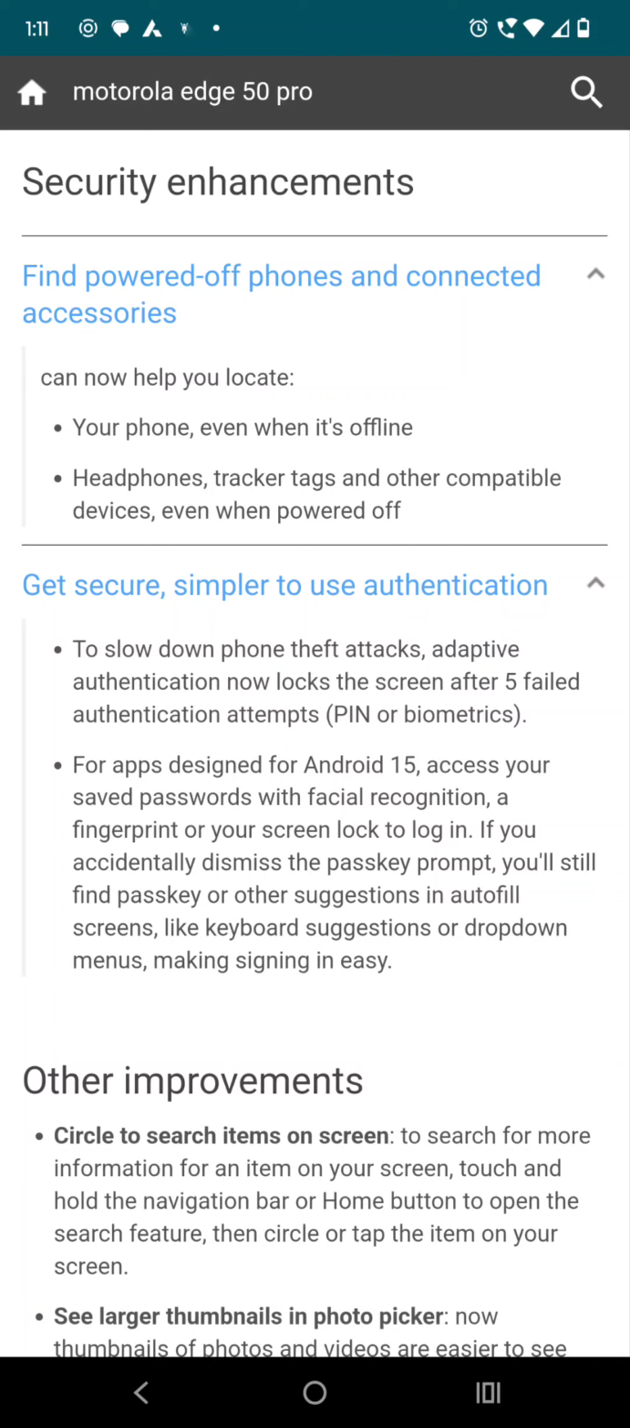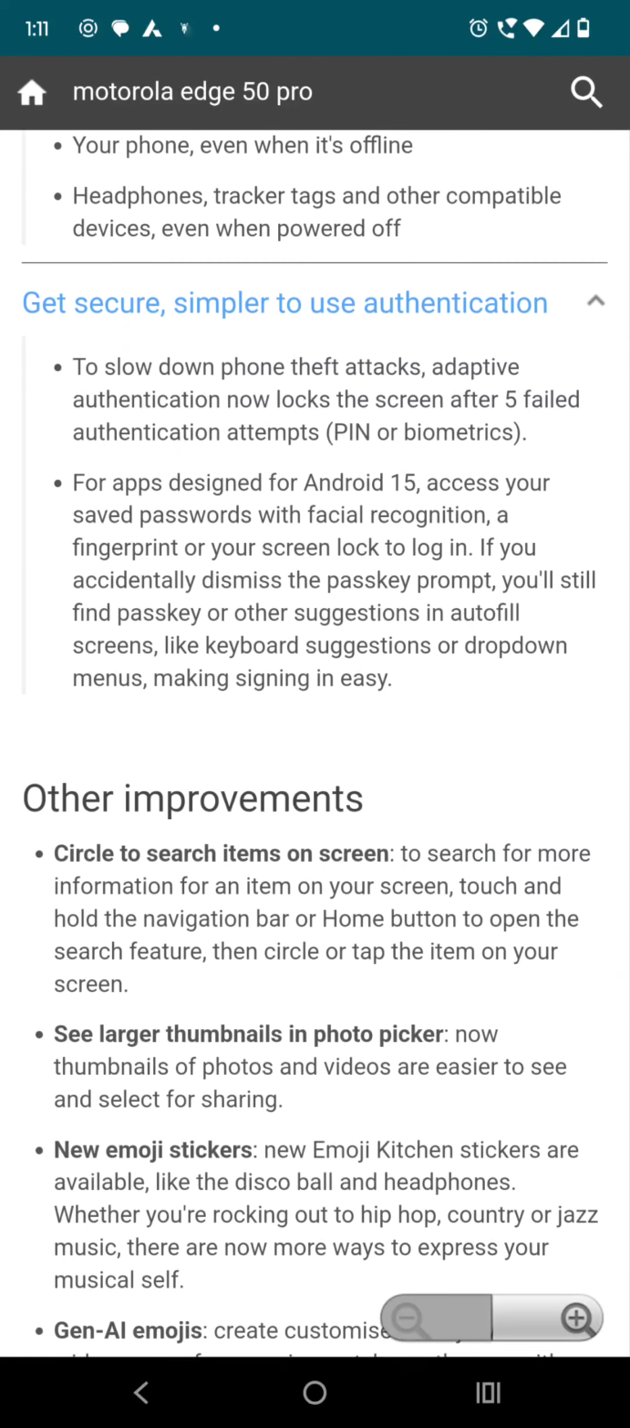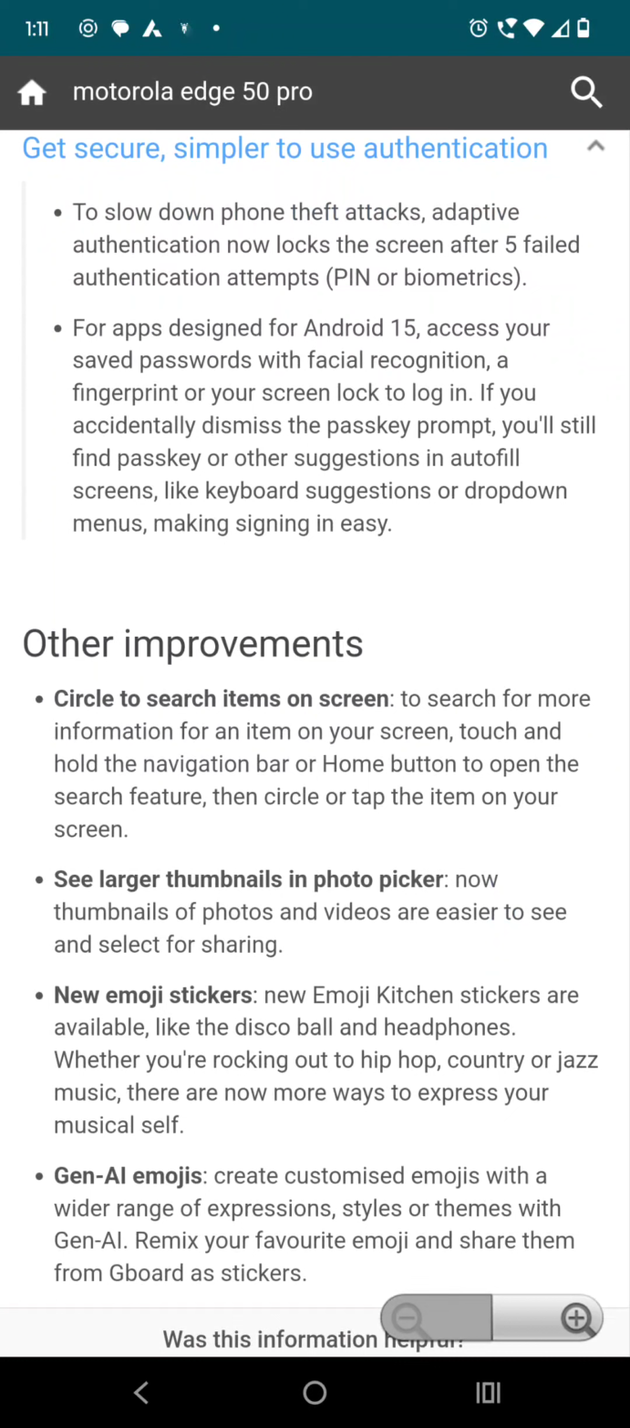If you accidentally dismiss the passkey prompt, you will still find the passkey or other suggestions in the autofill section, like keyboard suggestions or a drop down menu, making sign in easy. So other improvements will definitely include AI features, and the first AI feature is circle to search. Currently costly headsets and costly smartphones are coming with the circle to search feature, but now Android 15 simplifies this and includes that feature in every mobile which is compatible with the Android 15 update.